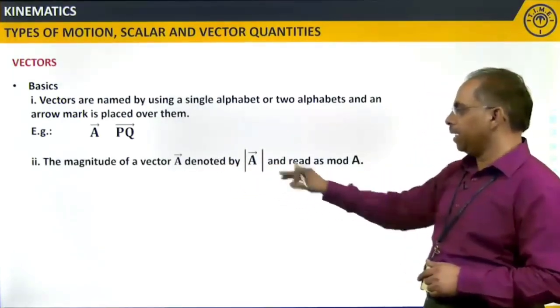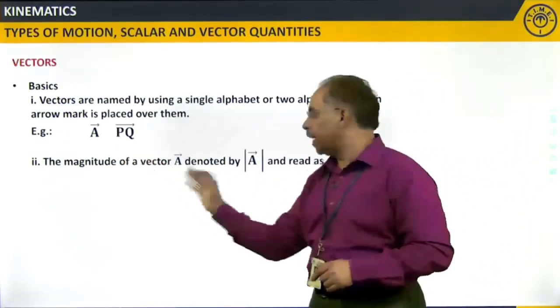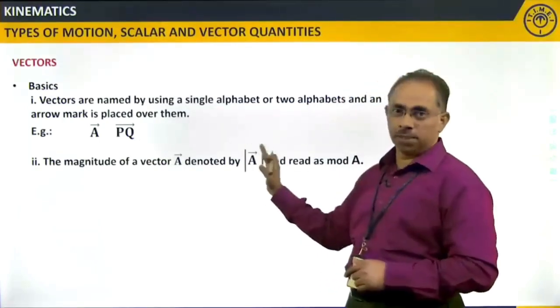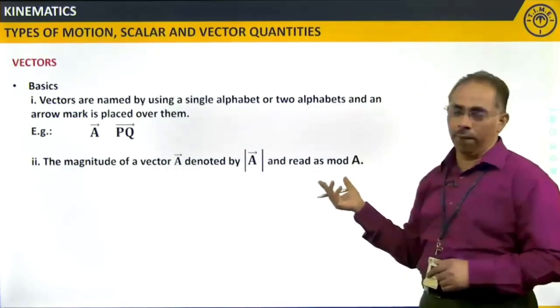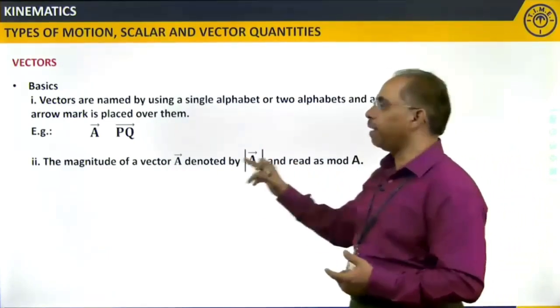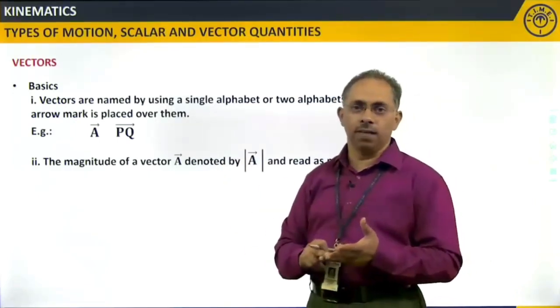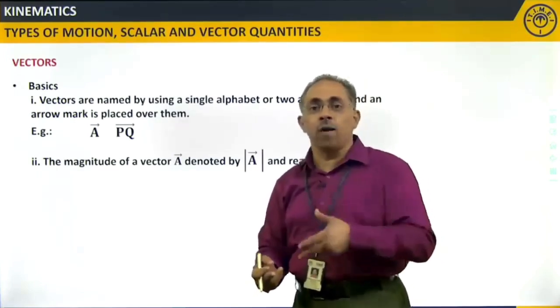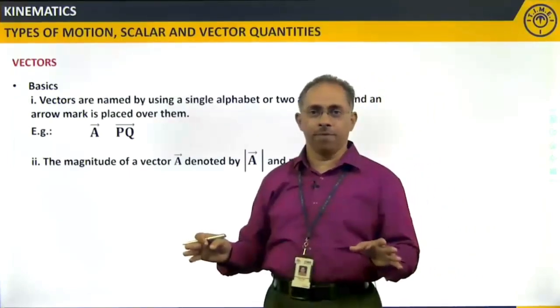The magnitude of the vector A is denoted by this. The same A you will write with pipe symbols on either side of it, and you will call it mod of A, or modulus of A. That gives you the magnitude of the vector. We know that a vector has both magnitude as well as direction, or else I say a vector requires both magnitude as well as direction for its complete description.